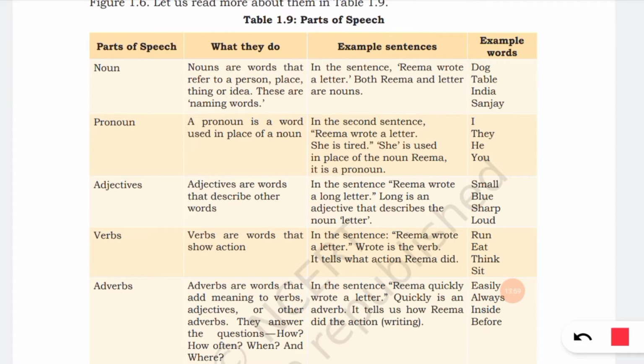Then adverbs are words that describe verbs. Adverbs are words that add meaning to verbs, adjectives, or other adverbs. So they answer the questions how, how often, when, and where. In the sentence, Rima quickly wrote a letter, how did she write the letter? Quickly. So quickly is an adverb. Then how often, when, where. How did Rima do the action? Easily, always, inside, before. Everything like this comes under adverbs.